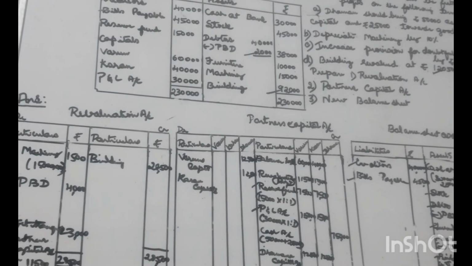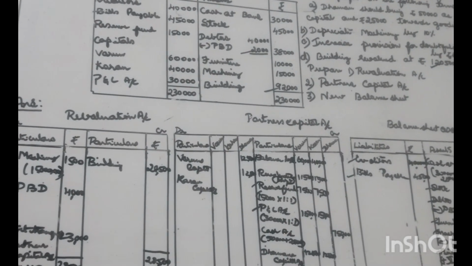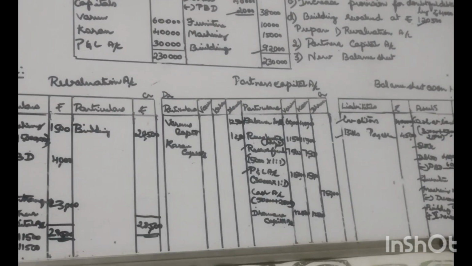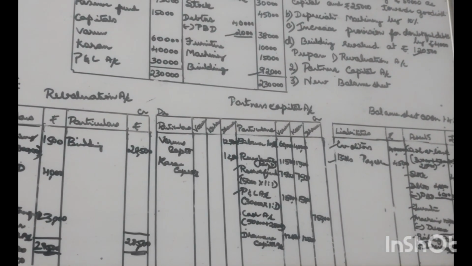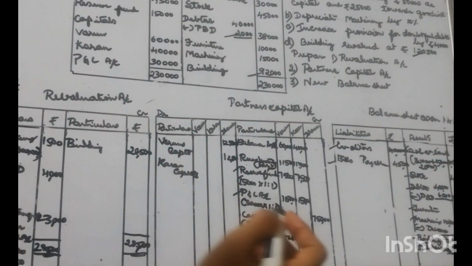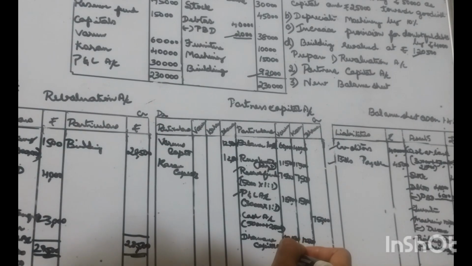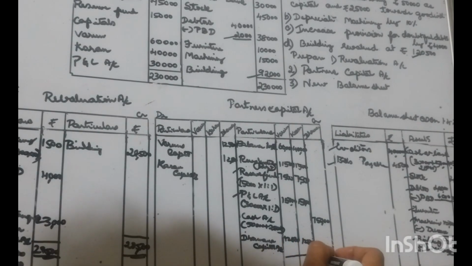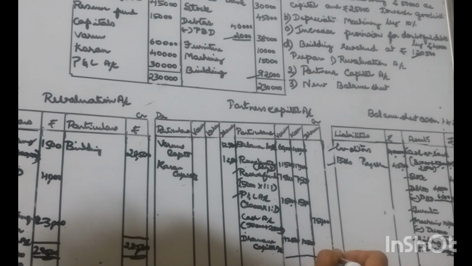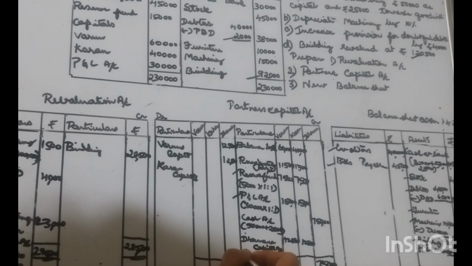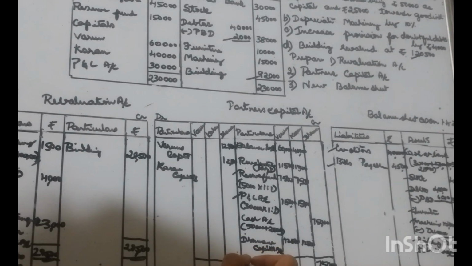Now we need to close the partners capital account. Partners capital account has to be closed. So the total has to be 75,000. Write the same total under the debit side also.